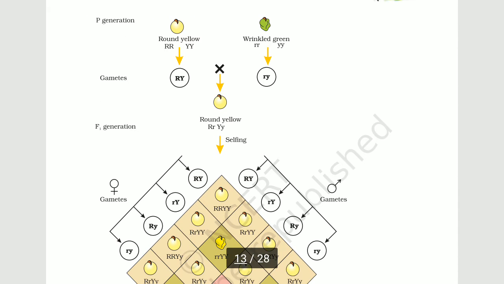He proposed that this is due to the round shape being dominant over wrinkled shape and yellow being dominant over green color. The gametes produced by the round yellow were capital R, capital Y, whereas those of the wrinkled green were small r, small y. So the genotype of the F1 was capital R, small r, and capital Y, small y, so that all the seeds became round yellow.